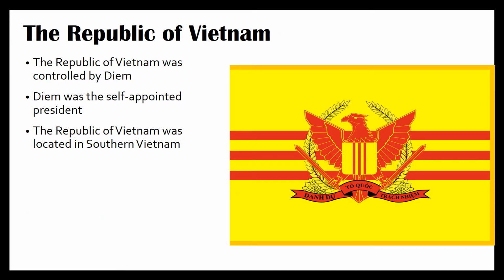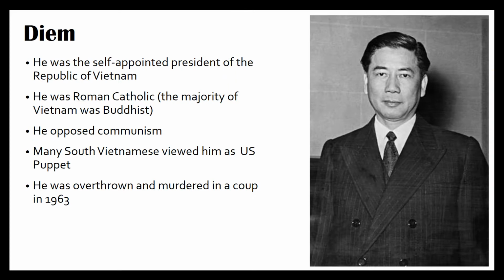The Republic of Vietnam. The Republic of Vietnam was controlled by Diem. Diem was the self-appointed president. The Republic of Vietnam was located in southern Vietnam. Diem was Roman Catholic. The majority of Vietnam was Buddhist. He opposed communism. Many South Vietnamese viewed him as a U.S. puppet. He was overthrown and murdered in a coup in 1963.